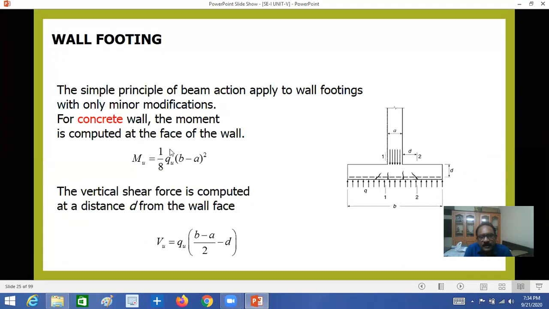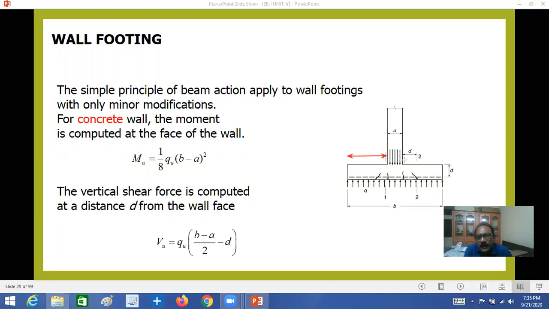And you observe here, I will explain again what the bending moment is and how to calculate it. It's assumed that it's simply a cantilever with the uniform load of bearing capacity Qu, and the distance from the edge to here is, how much?